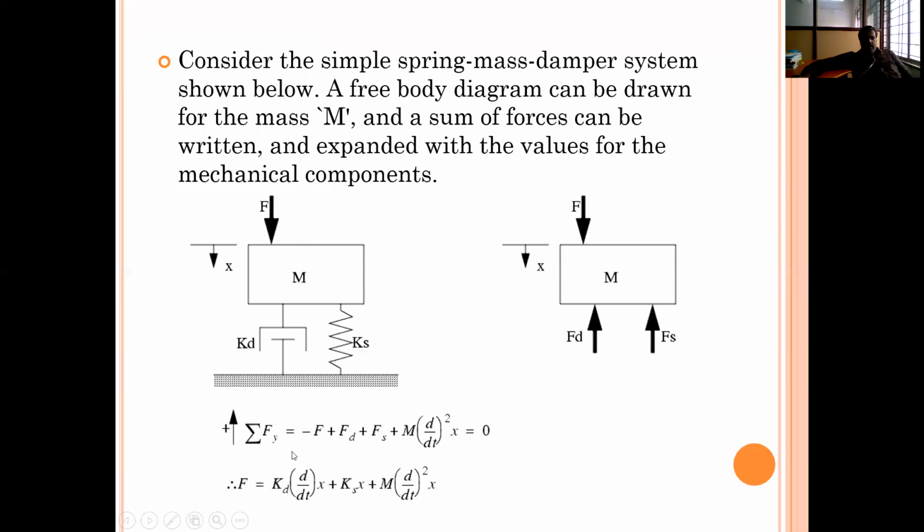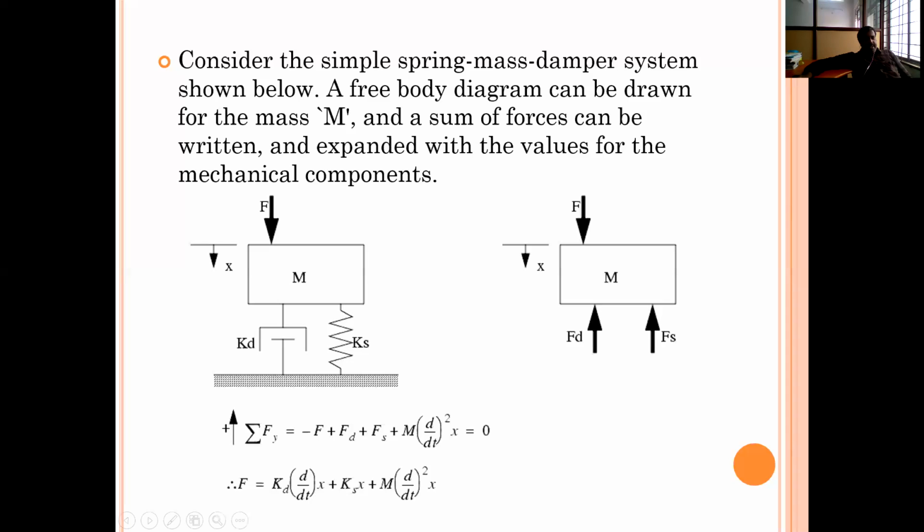or otherwise the total force is F minus the force due to the damping element, that is f into dx by dt, and the force due to the spring element, that is K into x. F minus f into dx by dt minus Kx is equal to, as per Newton's law, m into a. What is m into a? Mass into acceleration. What is the acceleration in terms of displacement? That is d square x by dt square, as we have already seen in the previous equation. So m into a can be written as m into d square x by dt square.